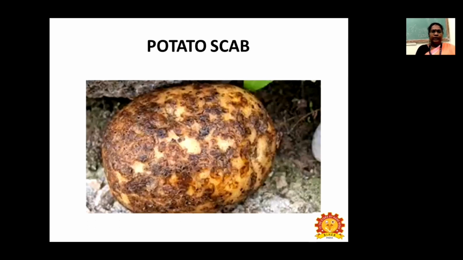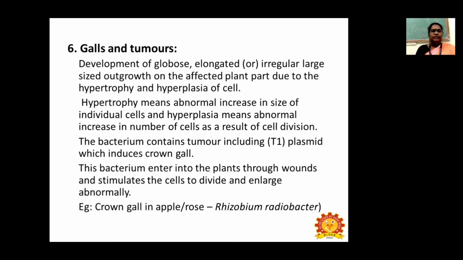Potato scab, so we can see a corky appearance with a lot of lesions on the upper skin of the potato, which is caused by a bacteria. So next symptom is galls and tumors. So development of globose, elongated or irregular large-sized outgrowth on the affected plant parts due to the hypertrophy and hyperplasia of the cell. Hypertrophy means abnormal increase in size of individual cells, and hyperplasia means abnormal increase in number of cells as a result of cell division.